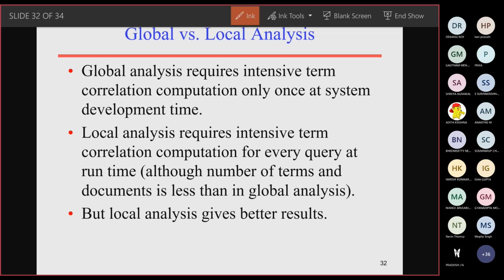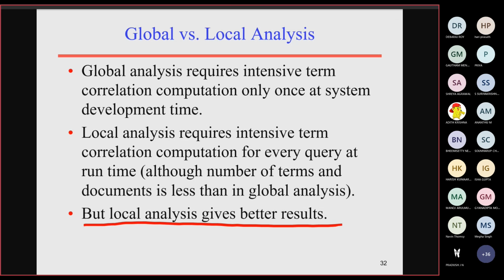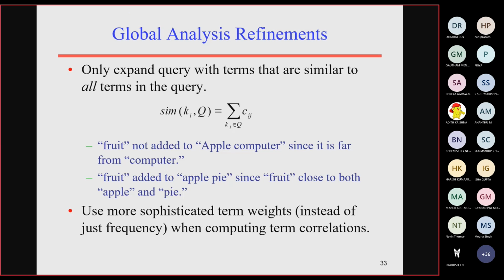Okay. So in such situations, you have to go with local analysis, so that you can narrow down your topic or theme based search, and you can find better results from local analysis. So that is local analysis versus global analysis. And then global analysis refinement: how can we refine the global analysis?